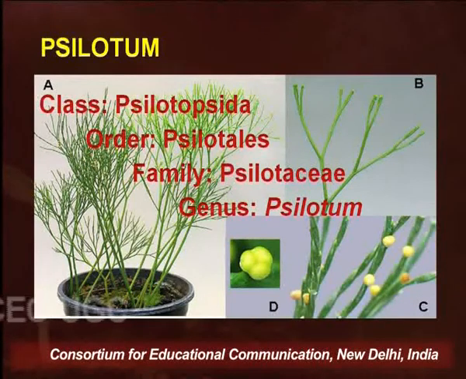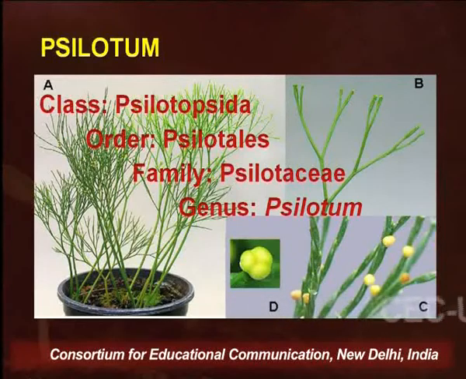This is the second genus which we are going to discuss today. Xylotum is one of the most primitive extant genera of pteridophytes. Xylotum belongs to class Xylopsida, order Xylotelis, family Xylotaceae, and the genus Xylotum.